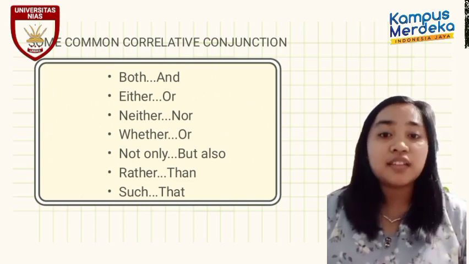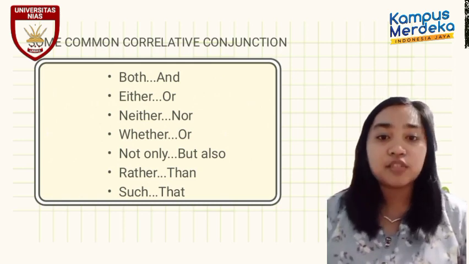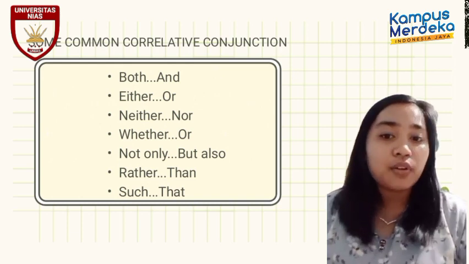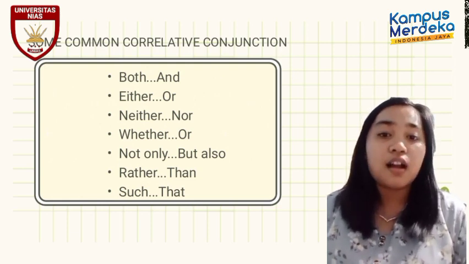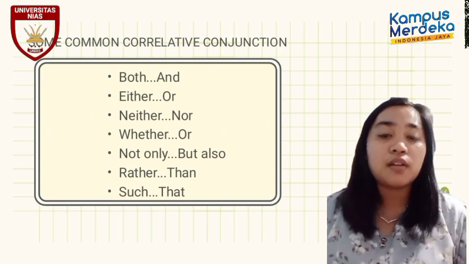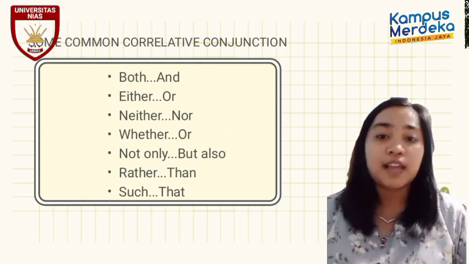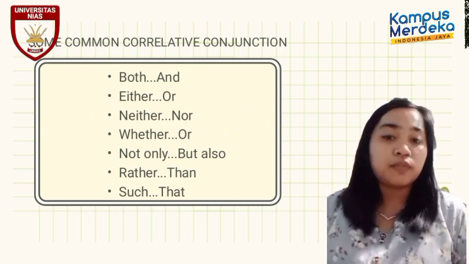And the third, neither nor. Neither nor is used to indicate that two things are not true at all. This word is usually used in negative sentences and indicates that there are no options available. For example, I neither like chocolate nor vanilla ice cream. Neither nor, this is corrective conjunction.